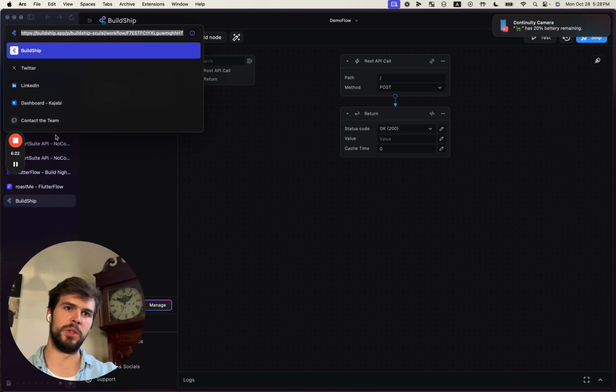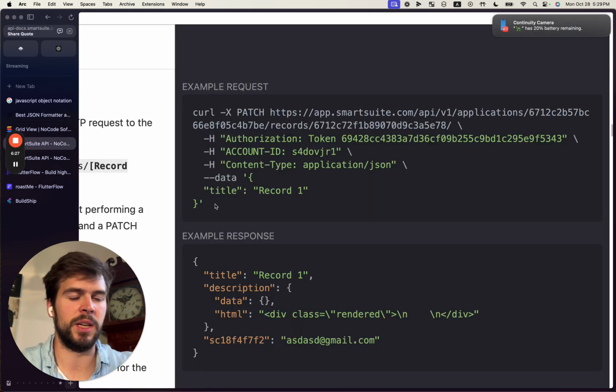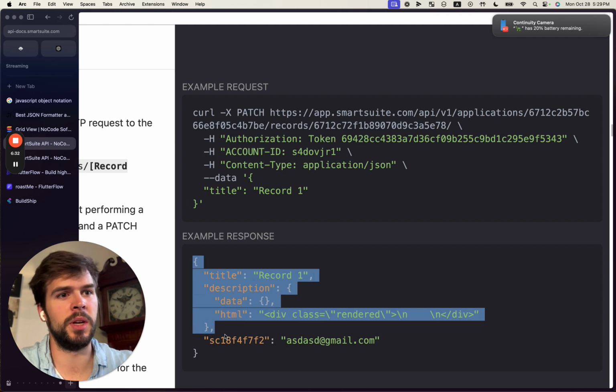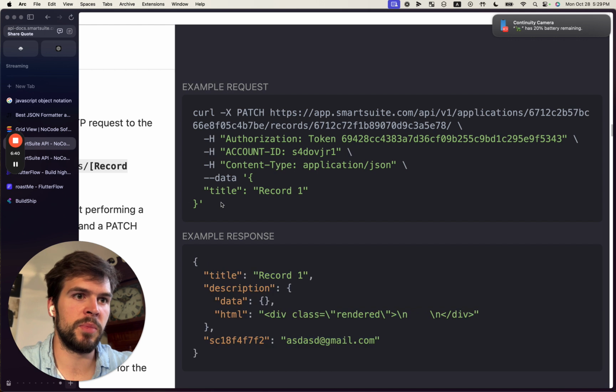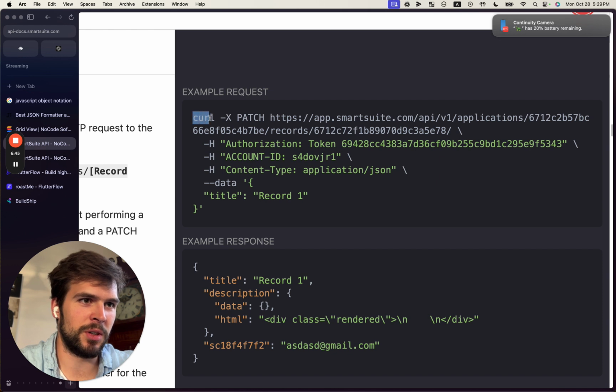And to do that, I'm going to be using my trusty app, Smart Suite, using the same thing I showed you in the previous video, except now we're going to take a look at the example request instead of the example response. So we know that the response is in JSON, and we reviewed that in the last video. But taking a look at this example request, you can ignore all of this at the beginning. We just want to take a look at, we've got this patch, kind of a weird one to use, but every single request, like I said, is going to have headers, data, and the URL.